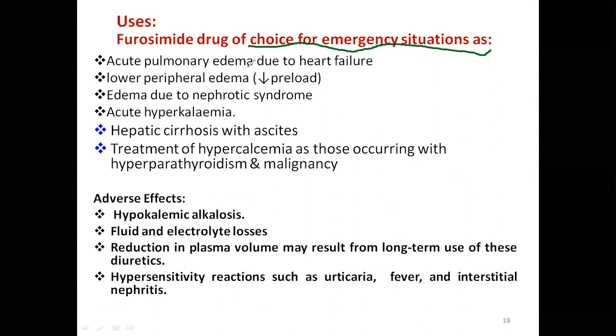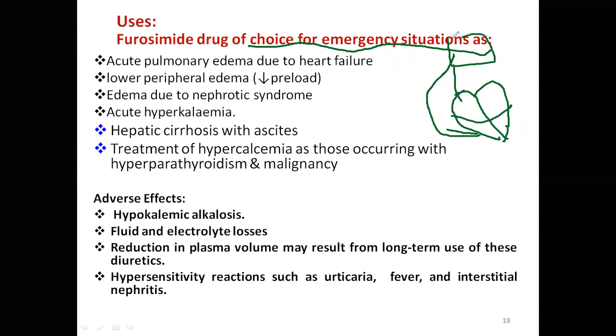So in acute pulmonary edema, we know, consider this is the heart. From the right ventricle, the impure blood will move towards the lungs. From the lungs, from the left atrium, you get pure blood.